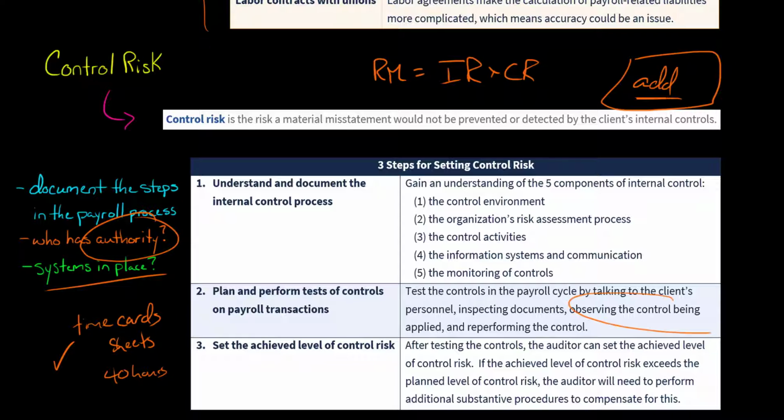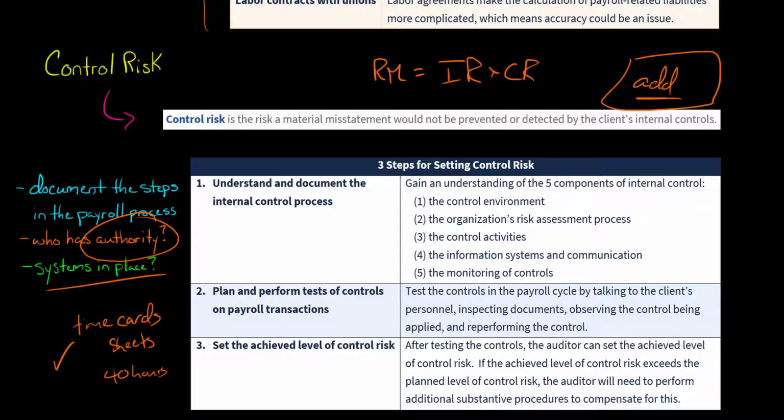You could observe the control being applied by the client's personnel, or the auditor could reperform the control themselves. So there are a number of things they can do. And like I said, I'll get into more detail in the videos to come. Now, they've done the test of controls, so they understand what the controls are. They test the effectiveness of the controls.